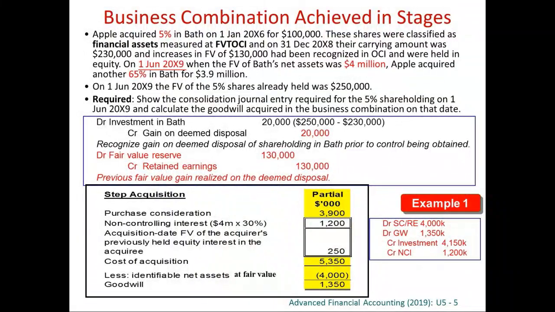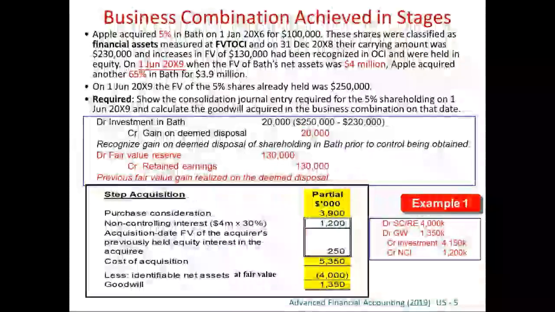Why is it 4.15? Because 3.9 million plus 250 is 4.15 million. This represents the 70% cost of investment, 4.15 million. And then we credit NCI, 1.2 million. This is what we have calculated.